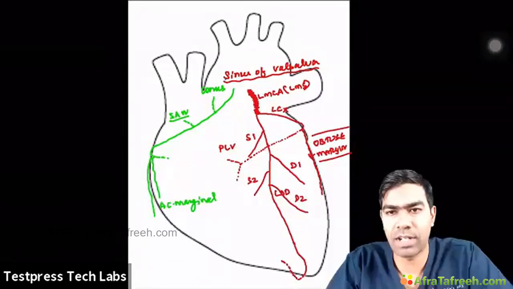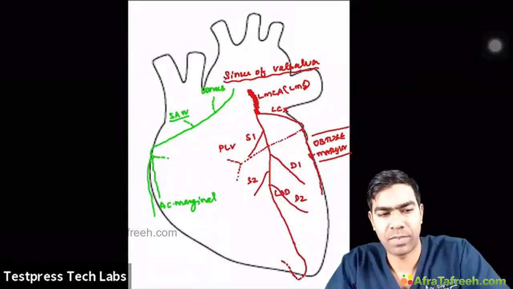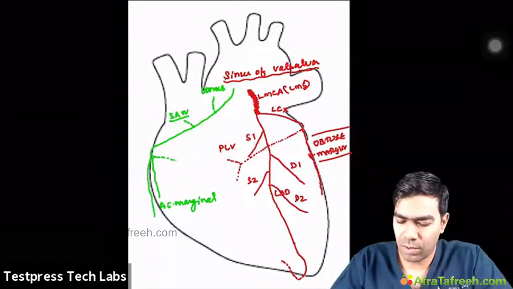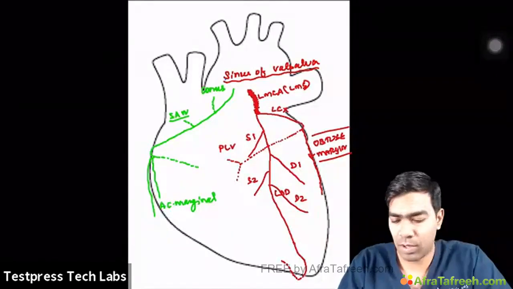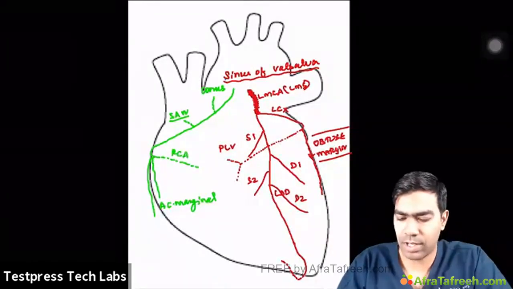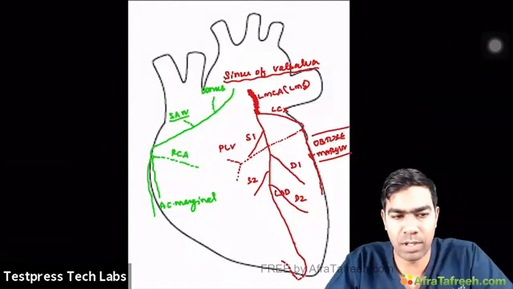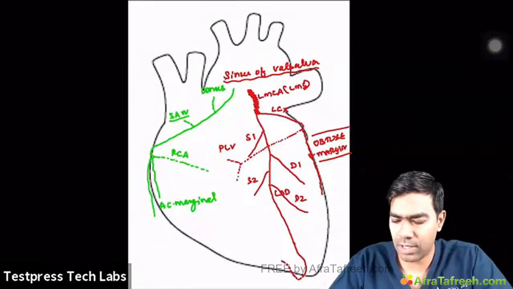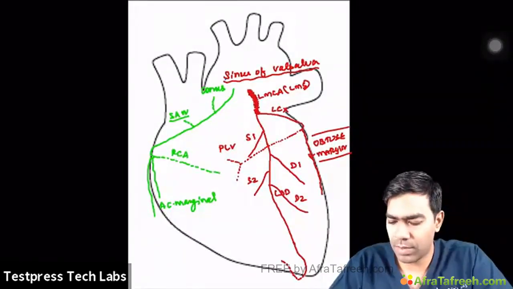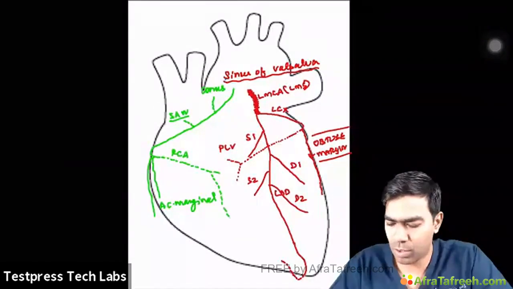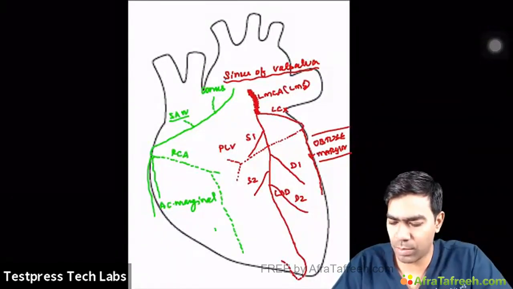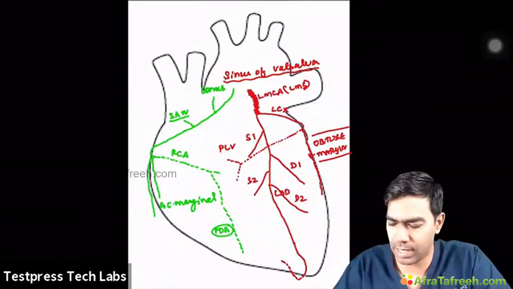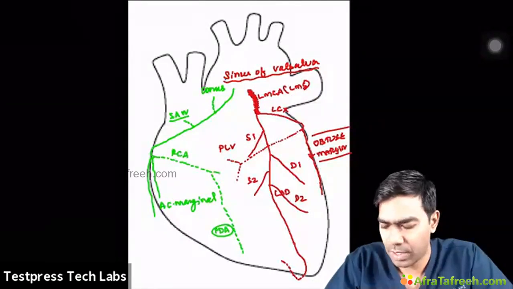The wall of the right ventricle is basically supplied by the acute marginal branches only. And after this, you have this right coronary artery that is going on the posterior side. As I told you before, the posterior side will be denoted by dotted lines. As they go, they will be giving rise to multiple different arteries. One of the most important arteries is going to be something called a PDA. This one is what I denoted as the PDA, that is the posterior descending artery.